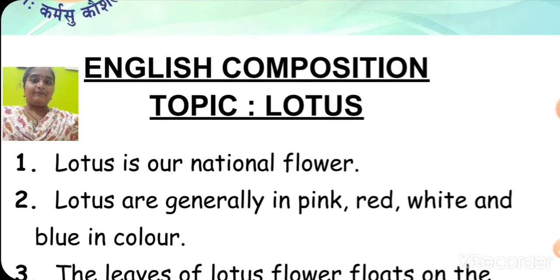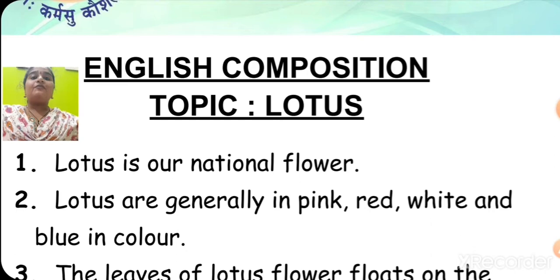Okay, children? Lotus is our national flower. So, children, we have so many national things, right? We have a national song, national bird, national animal, national emblem, everything we have, right?